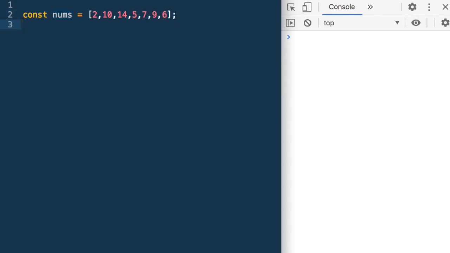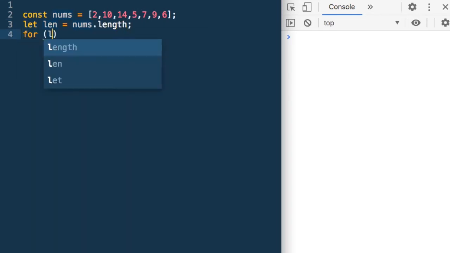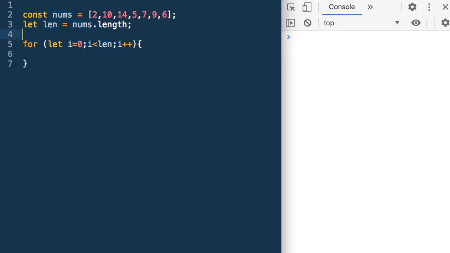So to count the numbers, I will need to iterate or loop through all the numbers. So let me find its length first. Let len is equal to nums dot length. I will put a loop for let I is equal to 0, I less than len, I plus plus. Now I need to count, so let me declare a variable count and initialize it to 0. So now I will check each number, and if it is even, I will increment count.